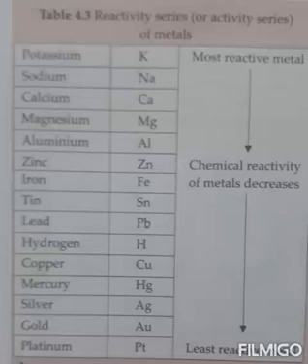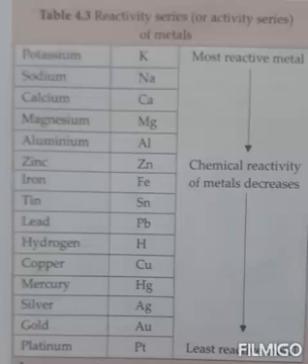For example, right from the series, we can easily observe the places of zinc and copper. Zinc is above copper. That's why zinc can replace copper from its salt solution like copper sulfate.